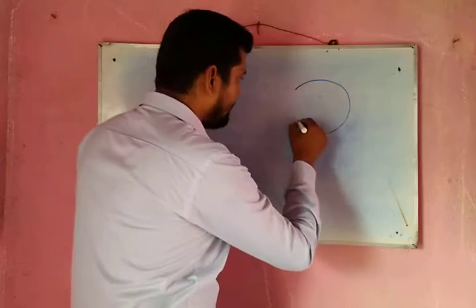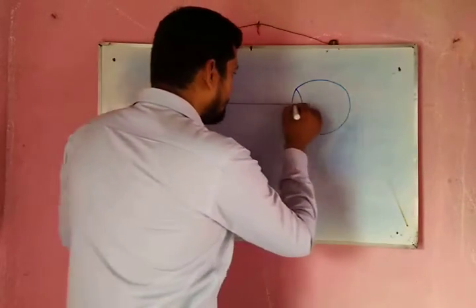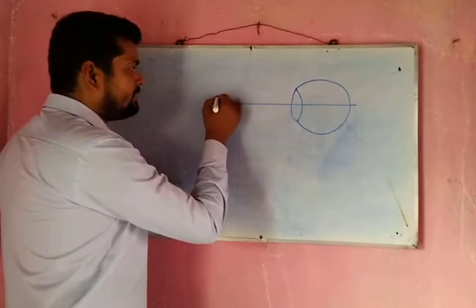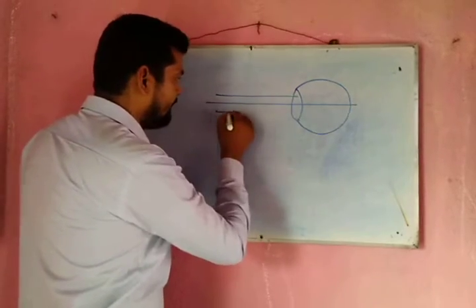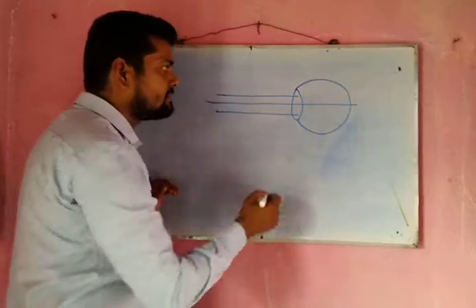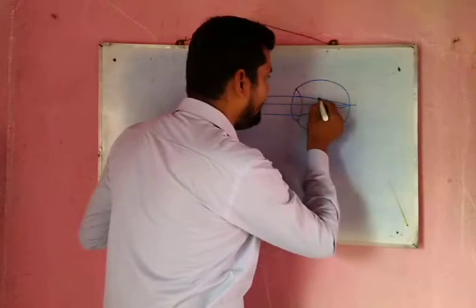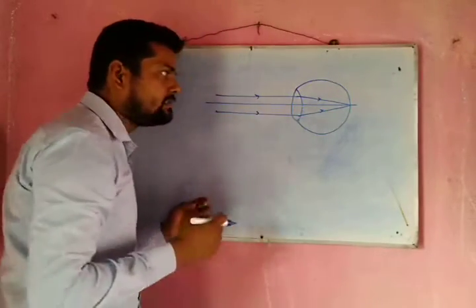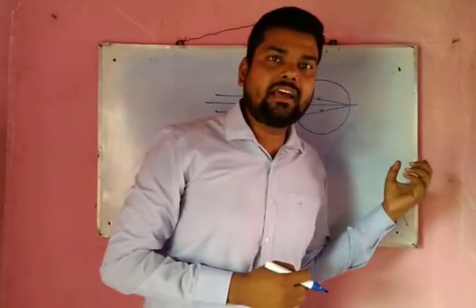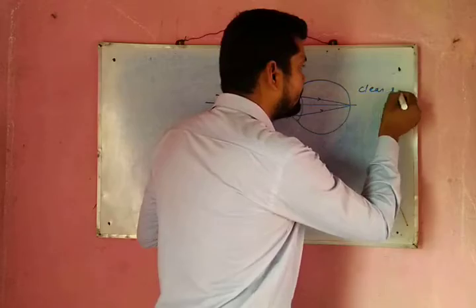Suppose that's our normal eye. The ray of light coming from the object, after striking the eye lens, will directly move towards the retina and the image is formed on the retina. So in this case, the image that is formed will be clear and sharp.